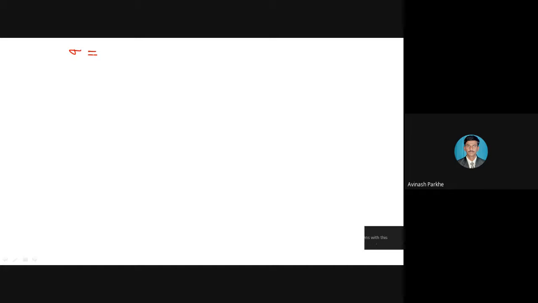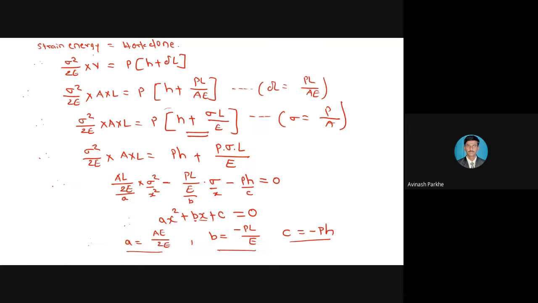What will be the formula? Can anybody tell me? If this particular equation is given to you, then what will be the formula? X is equal to, what is the formula? One mathematical formula is there. Yes, A is equal to, small a is equal to AL upon 2E.